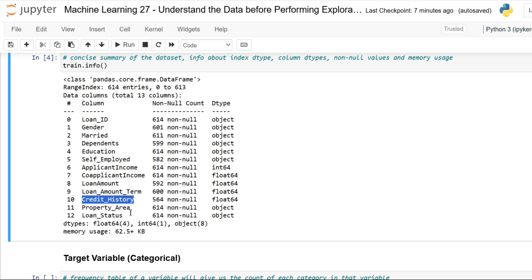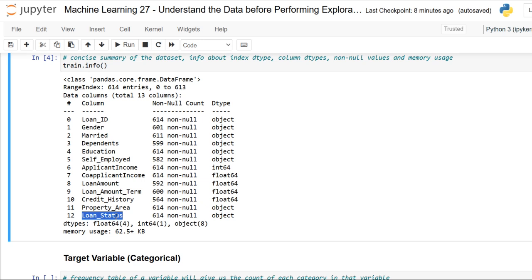Coming towards property area, it is a categorical ordinal, specified as urban, semi-urban, rural. And last but not least, this is our target, loan status, a categorical nominal.